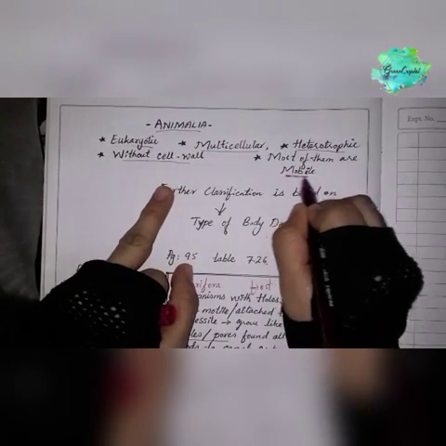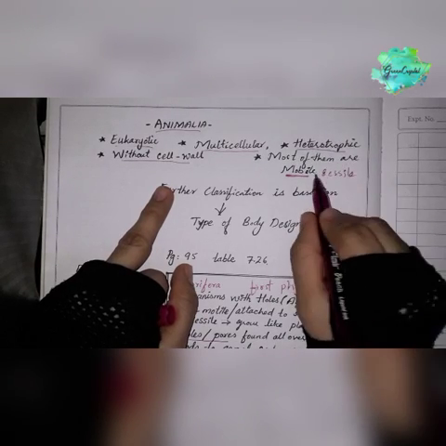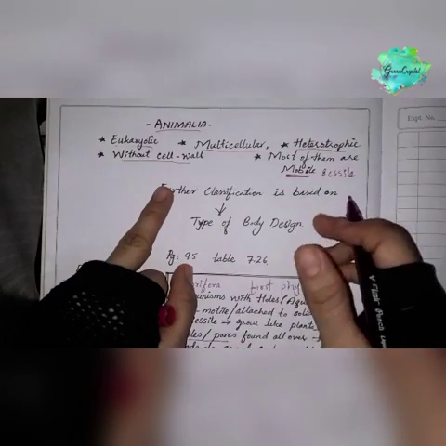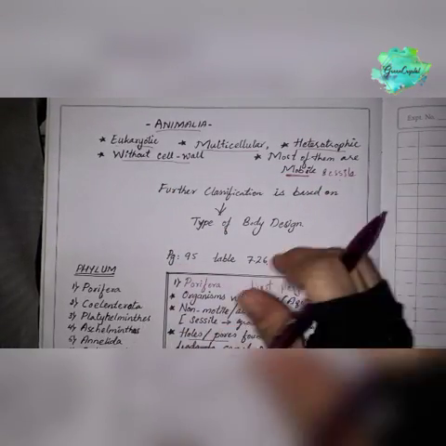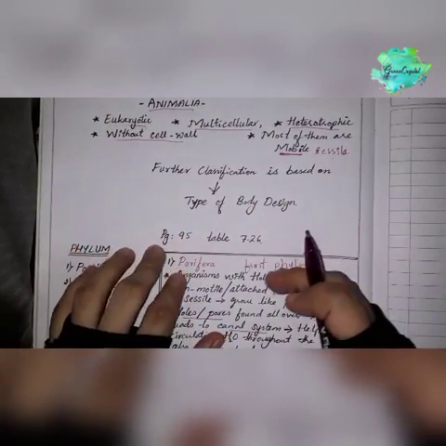Most of them are mobile. Some of them are sessile too. Sessile means they are attached. Mobile means they can move here and there, like all the animals. The further classification is based on the type of the body design.